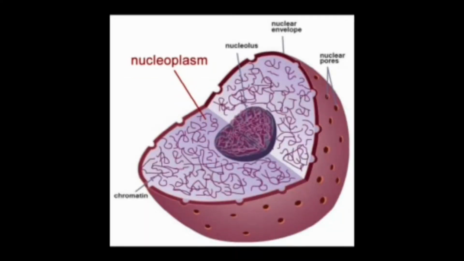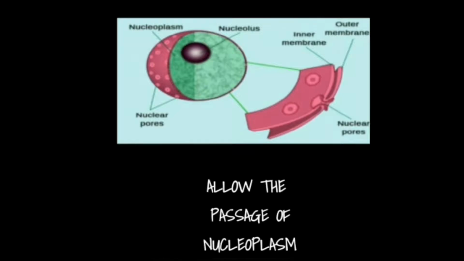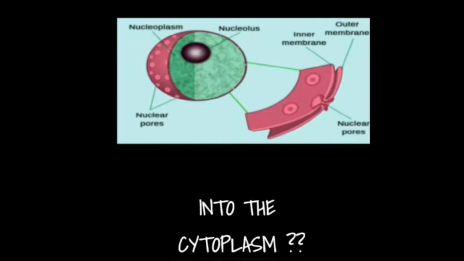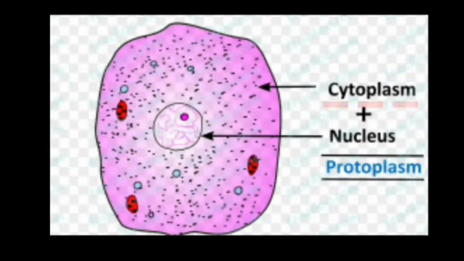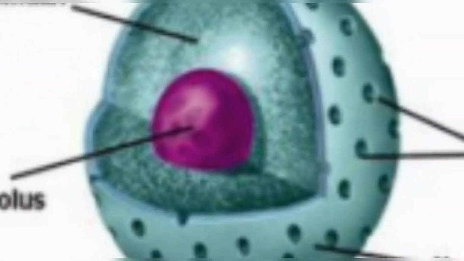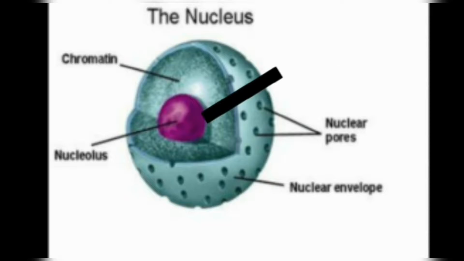Now, does this nuclear pore allow the passage of nucleoplasm into the cytoplasm? What do you think? Well, yes, it does. And the nucleus and the cytoplasm together are called protoplasm. Apart from this, you can also notice a spherical part in the center of the nucleus, which is called the nucleolus.